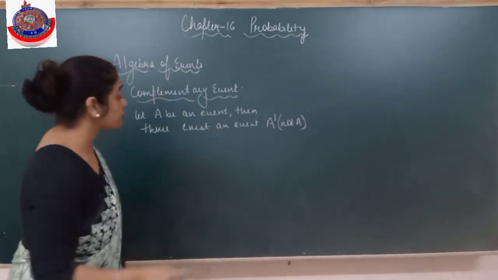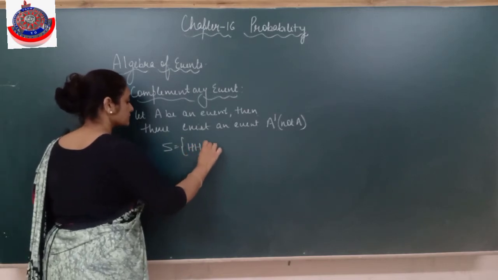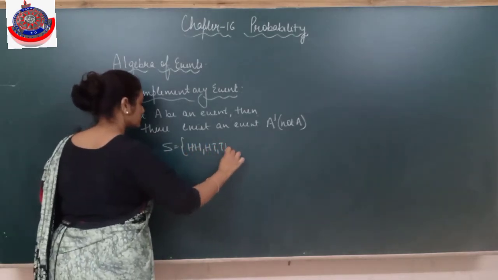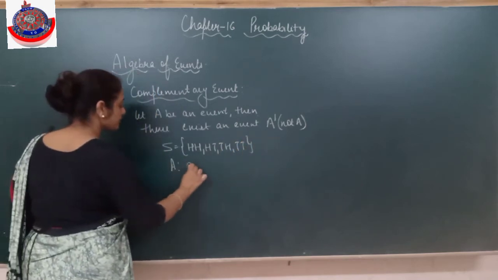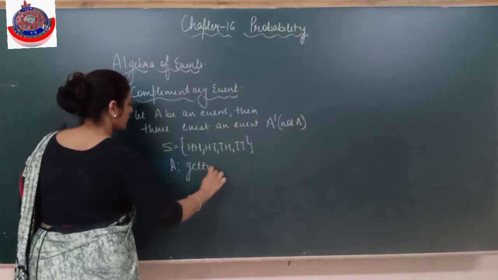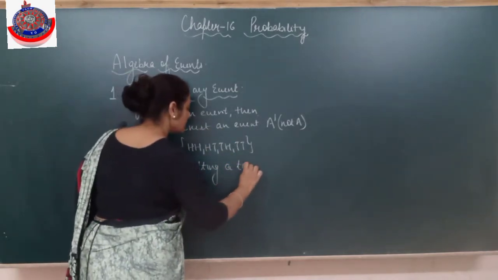Complement means the reverse set. For example, if I have tossed a coin, A is the event getting a tail.